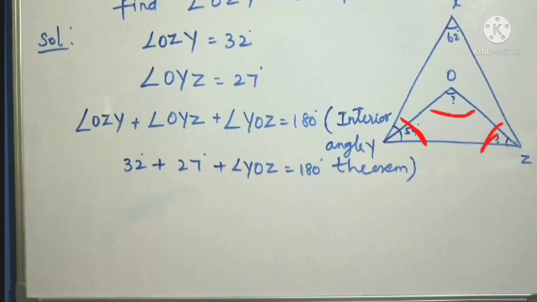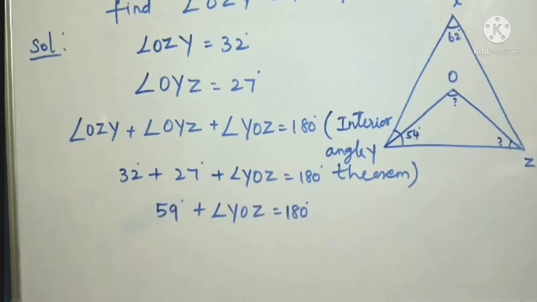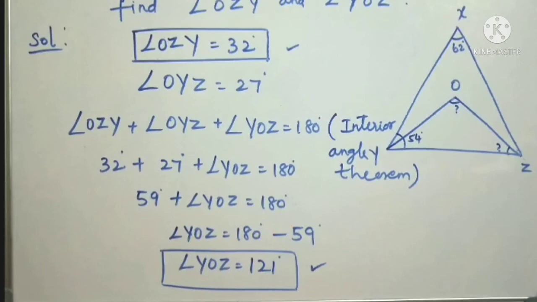Adding these two angles gives 59. Taking 59 to the other side, YOZ equal to 180 minus 59. So YOZ equal to 121.